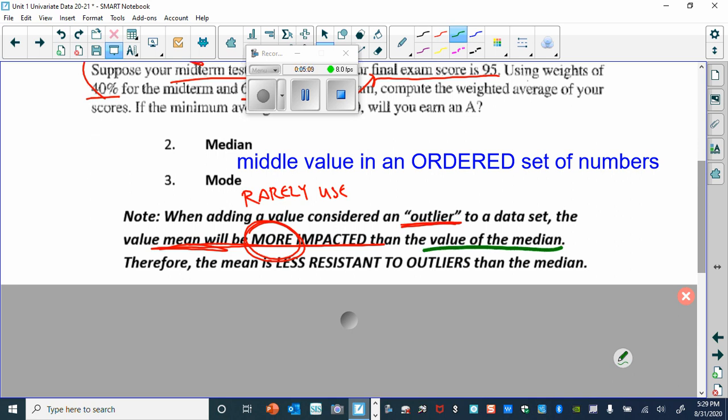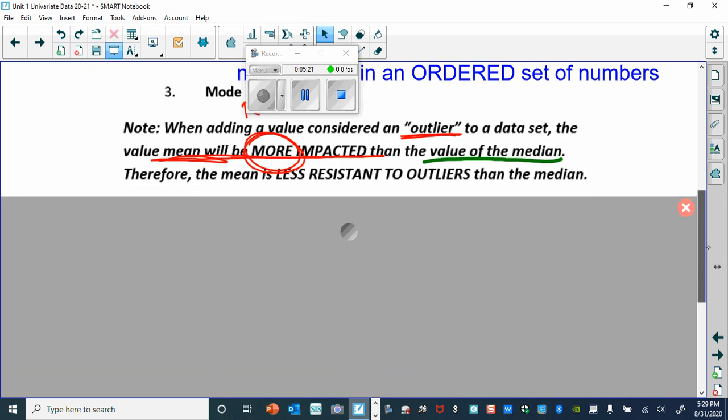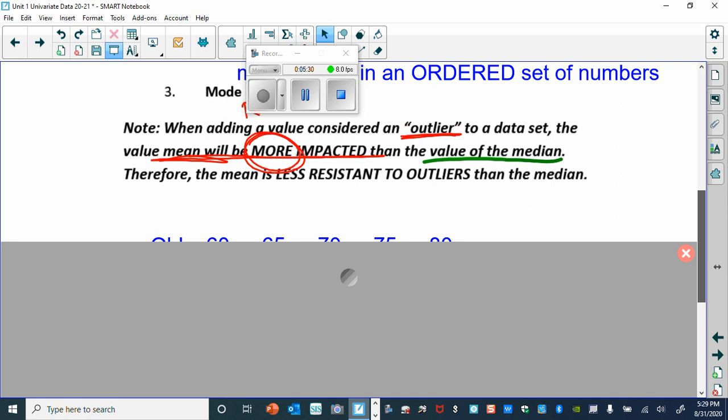The median will be less impacted by an outlier. And so we would say that the mean is less resistant to outliers, or that the median is more resistant to outliers. In other words, the mean will change more than the median. The median might change some, but not as much as the mean will. And we'll talk about that throughout this.